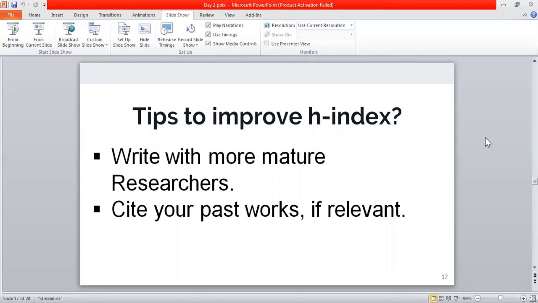So on the basis of that, they might be able to share some things with you. They might be able to improve your work, right? And also your article will get added in their own profile.